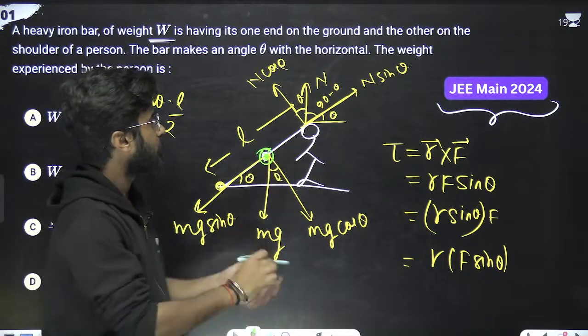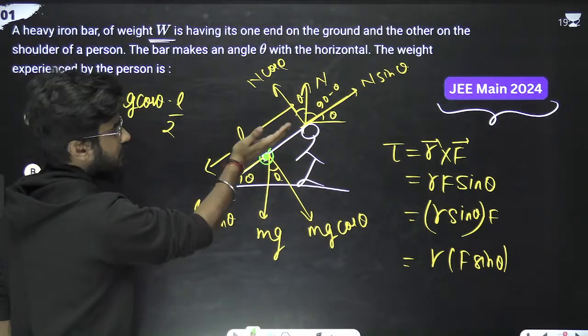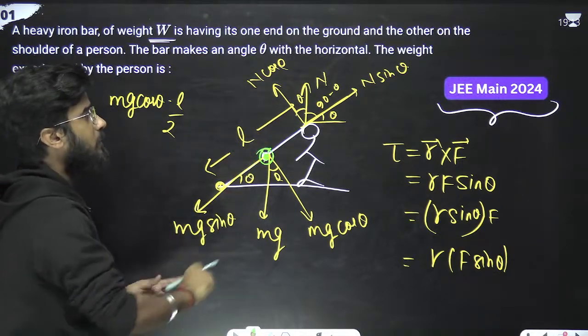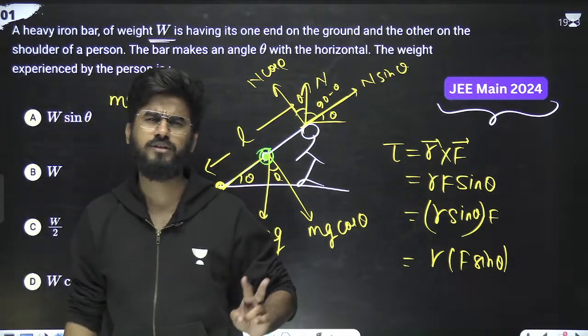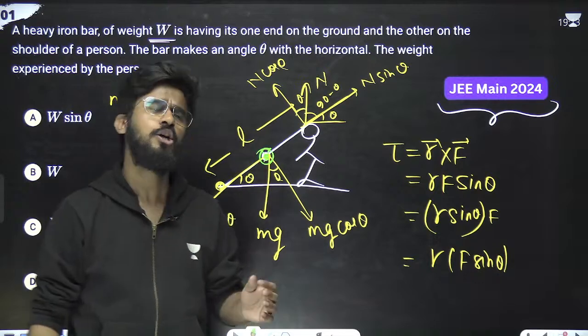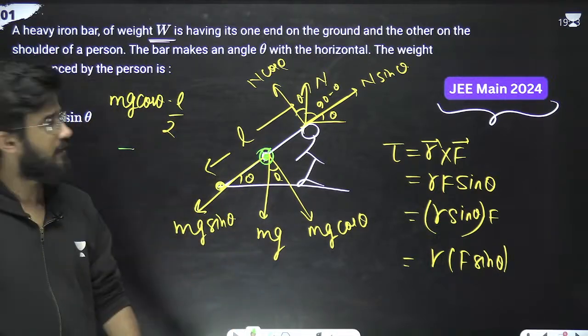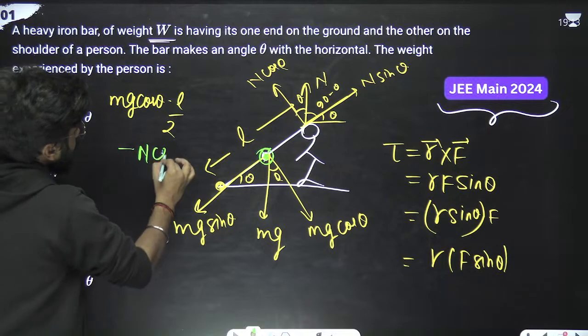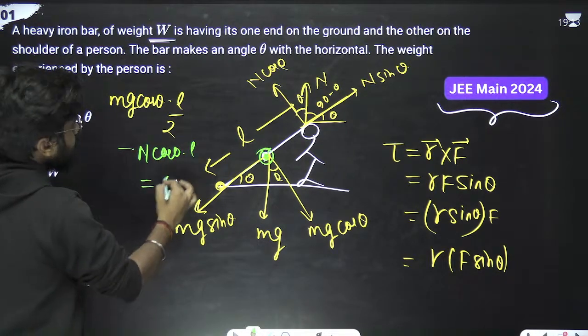Here R is in this direction and force is in the upward direction, so R cross F is outside. It means the two torques are in opposite directions, so we write a negative sign here: negative of force into distance. What is the distance? L. So N cos theta into L, equals 0.